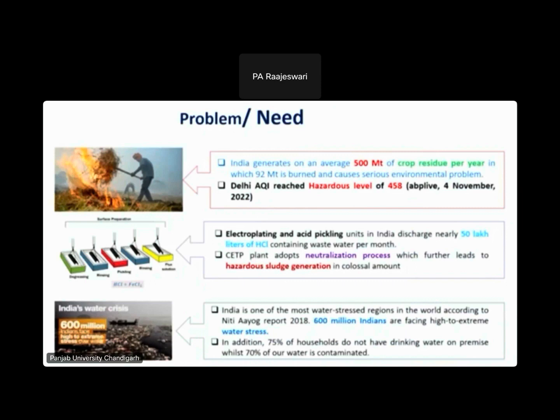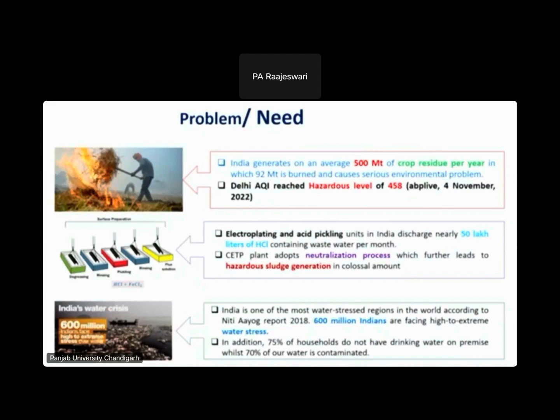The second problem is that the electroplating industry's effluent is acidic in nature, and that acidic effluent goes into the water bodies. It contains metal ions, and that will affect the health of the premises in that area. And the third is that we all know water is a major challenge in the next few years, because 70% of India is a water stress region.